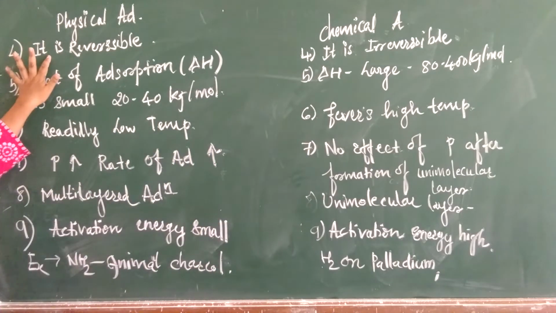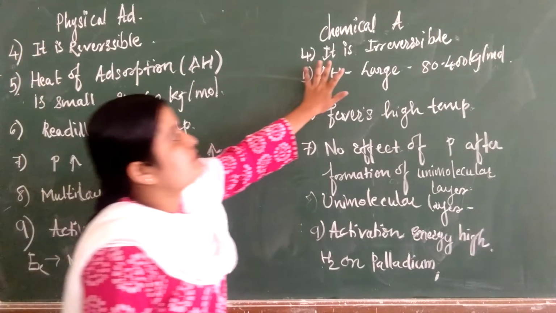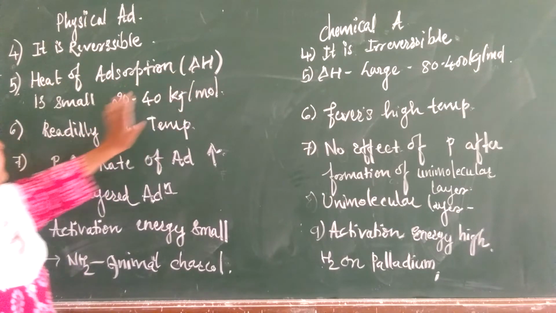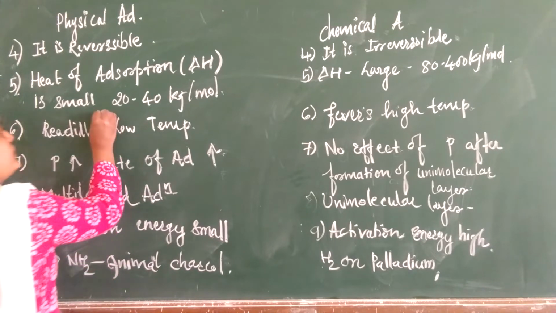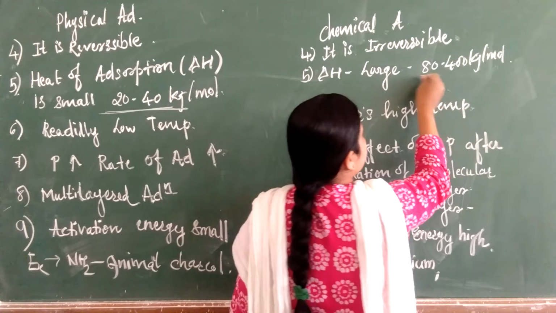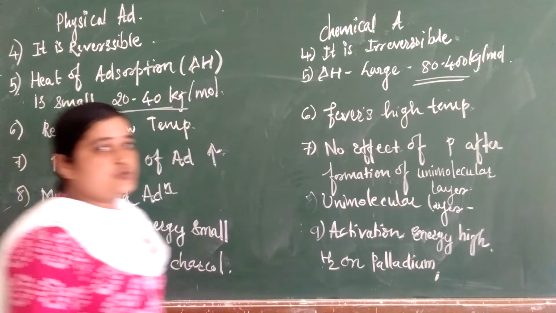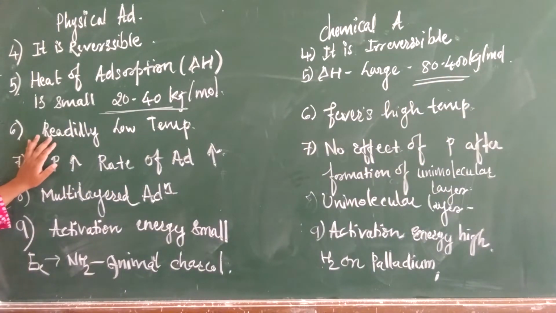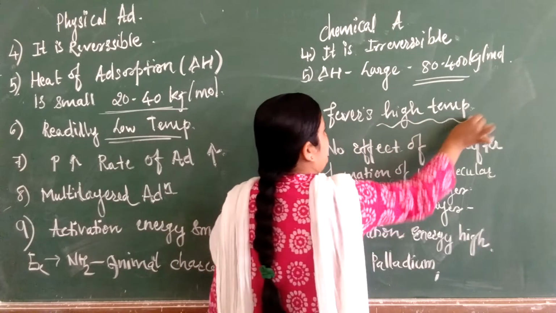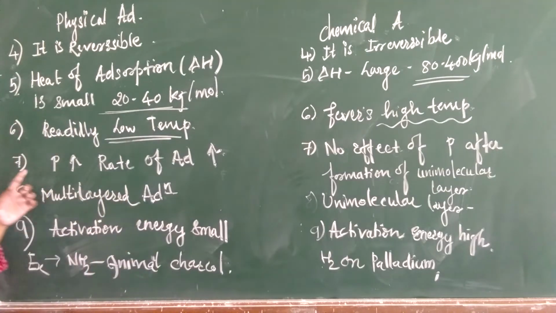Now the fourth difference: it is reversible in nature, while chemical adsorption is irreversible in nature. Fifth, heat of adsorption, that is delta H enthalpy, is small, 20 to 40 kilojoule per mole, while in chemical adsorption it is comparatively large, 80 to 400 kilojoule per mole. Physical adsorption occurs readily at low temperature, but chemical adsorption is favored at high temperature. That is the sixth point.